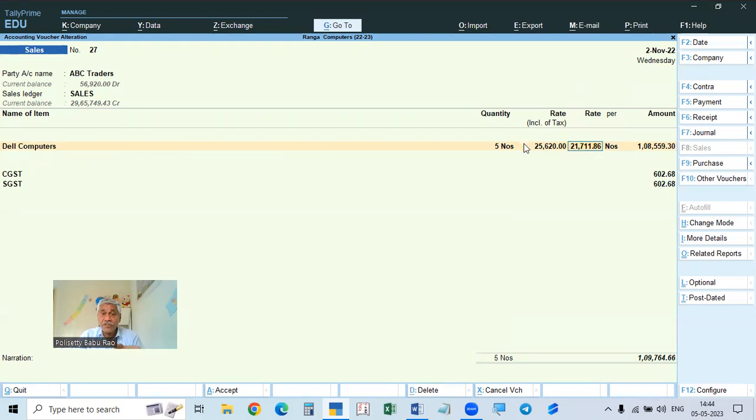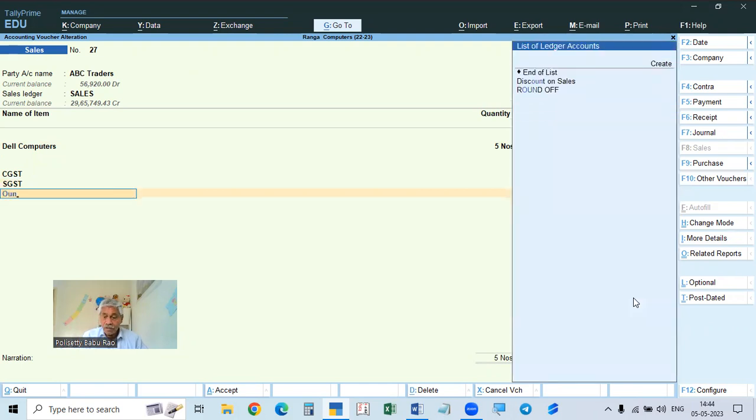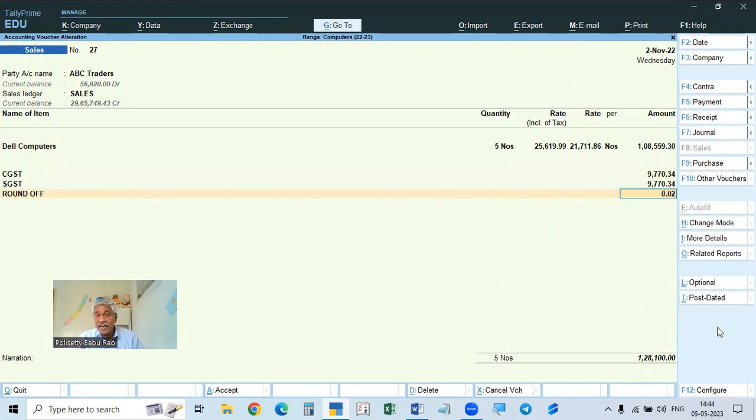That is the taxable amount. The taxable amount into the quantity is the total amount, and here is the tax amount. So the total amount is 1,28,098. You make it a round figure, so adding 2 paisa makes 1,28,100 rupees.